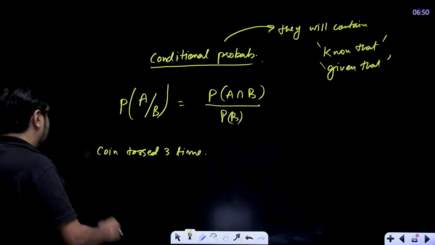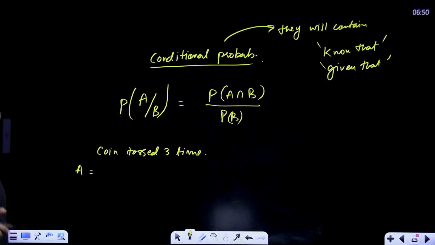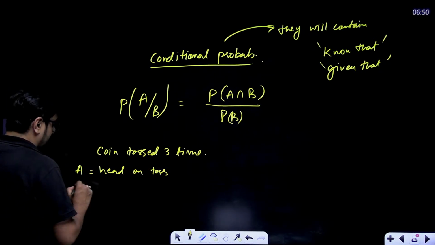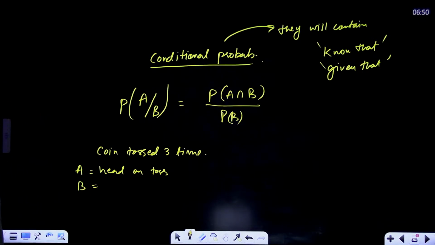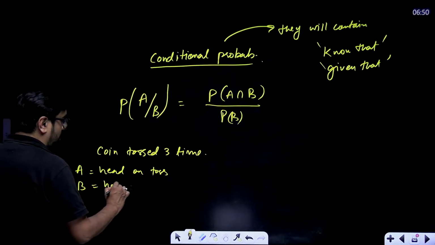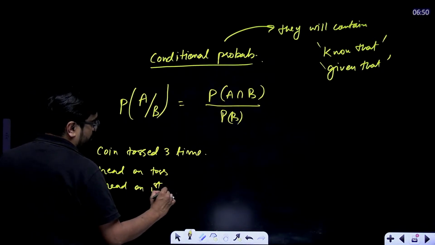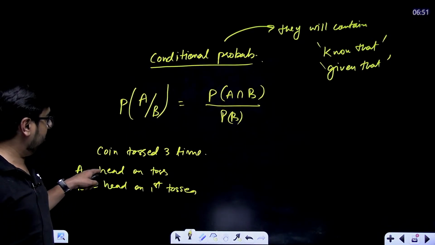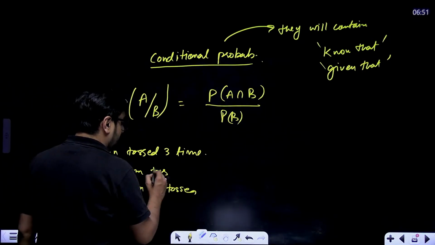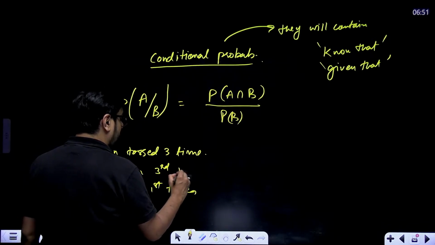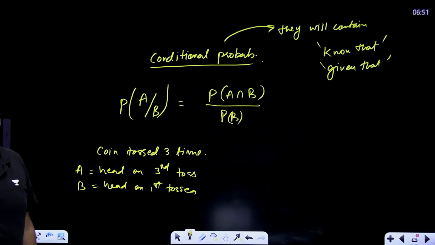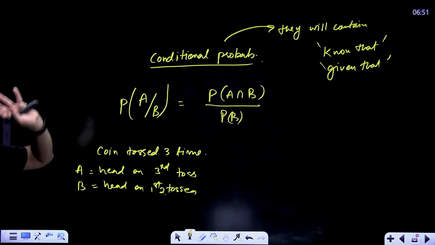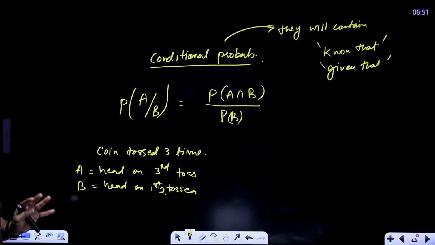Okay, so 2 events are there. Event A, where we get head on the third toss, when already we have got head on the first 2 tosses. These are your 2 events. What are you finding? P of A by B. You are finding the probability of getting head on the third toss, when you already got head on the first 2 tosses, and you want to know the probability that the third time also I'll get head only.